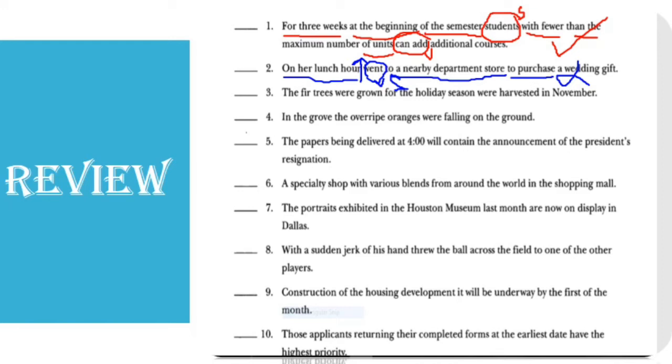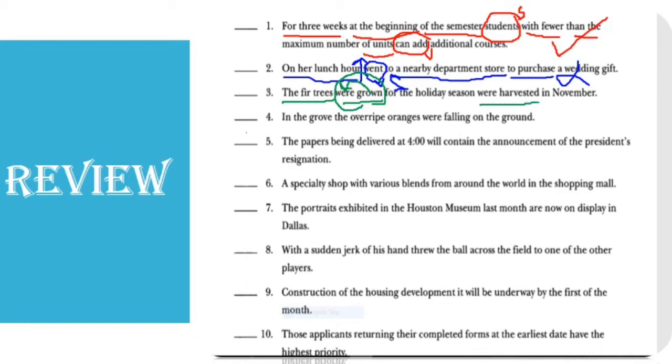Fine. Number 3. The fir trees were grown for the holiday season were harvested in November. Okay. The fir trees, this is the subject, were grown. Now we have grown, a past participle. Let's see: were came with it, verb to be. So in this case grown is a past participle, part of the verb, and "were grown" altogether is the verb. So now, if I continue the sentence, I shouldn't have another verb.